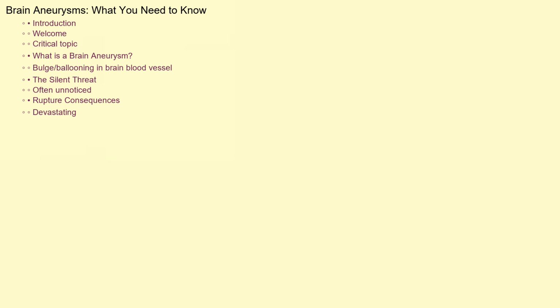Hello, and welcome. Today we're diving into a critical topic, brain aneurysms. A brain aneurysm is a bulge or ballooning in a blood vessel in the brain. Often, they go unnoticed, but when they rupture, the consequences can be devastating. Let's explore what you need to know.